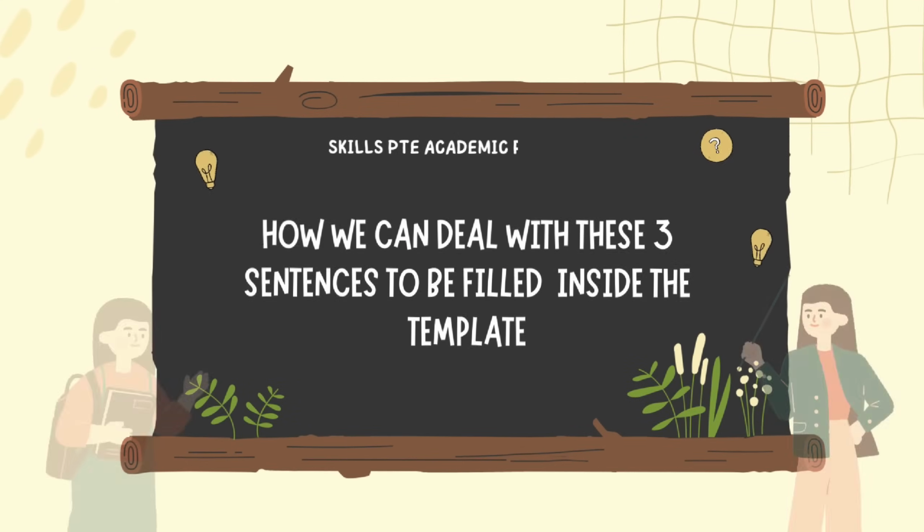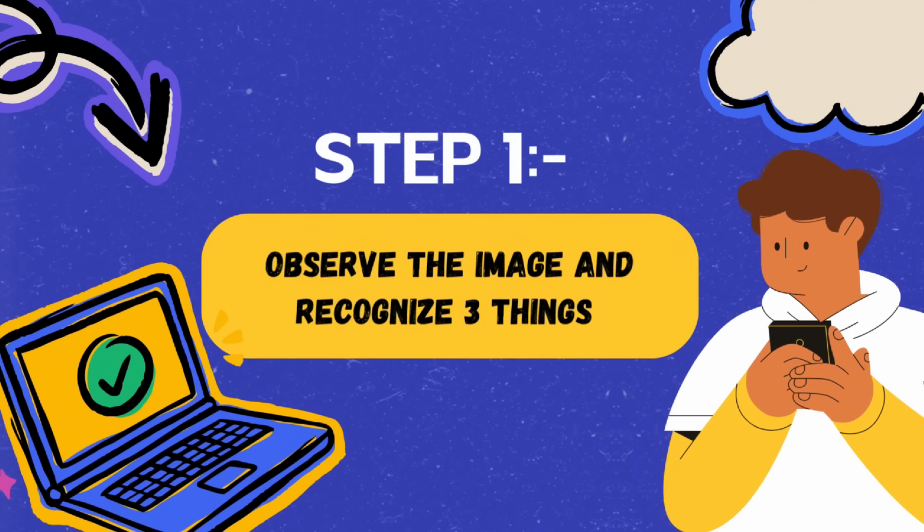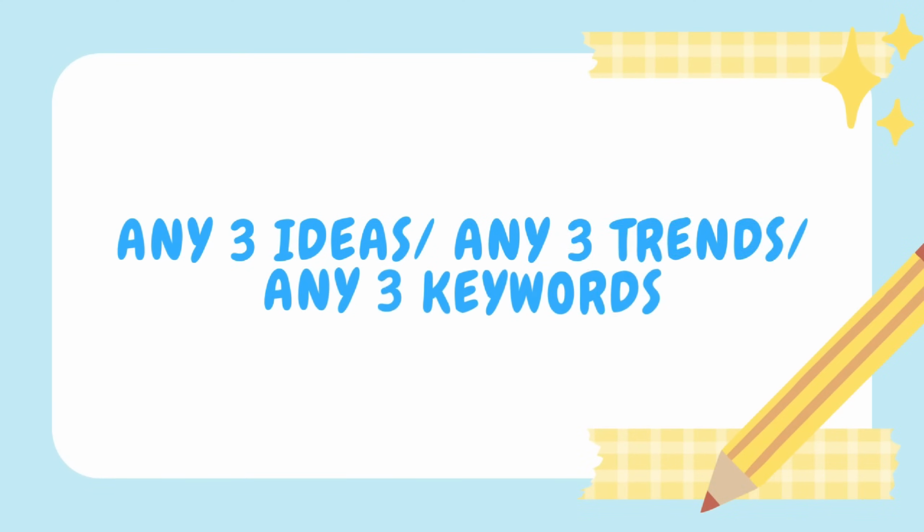As simple as that. Let's understand a quick strategy on how we can deal with these 3 sentences to be filled inside the template. Step 1, observe the image and recognize 3 things. The moment you see the image, the timer starts running. 25 seconds will be given, 25, 24, 23. Every day you practice with this. Within 2-3 seconds, or at least within 5 seconds, identify the 3 things that you're going to talk about next. These 3 things can be 3 ideas, 3 keywords, 3 trends, whatever you want from the image. Recognize 3 things. As simple as that.